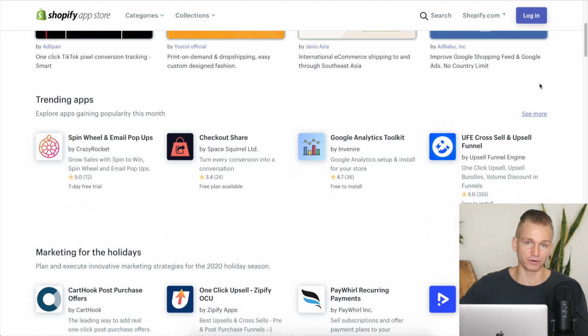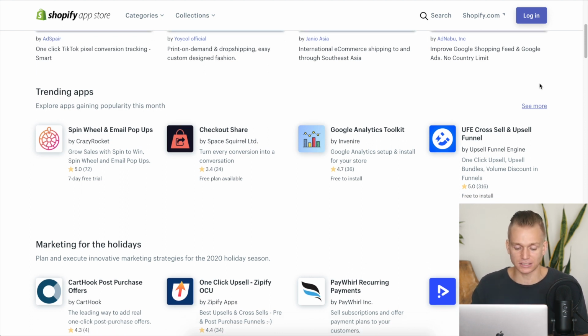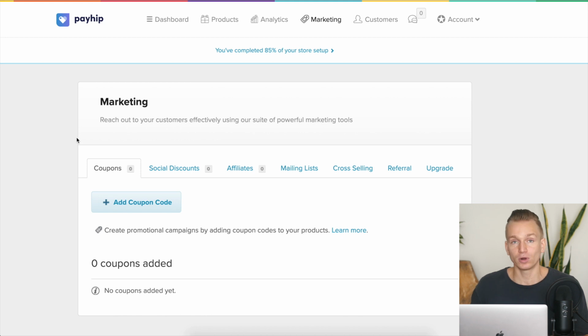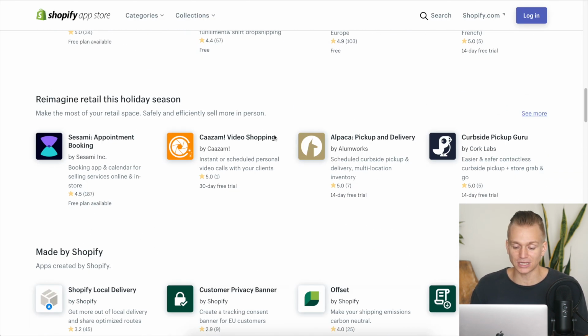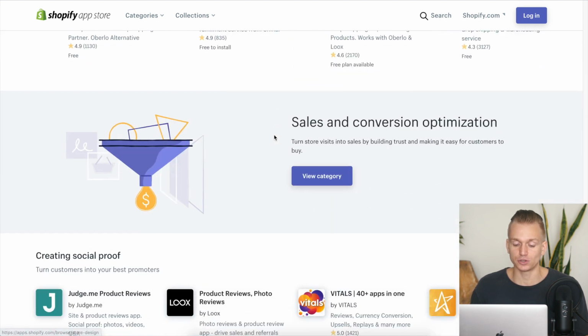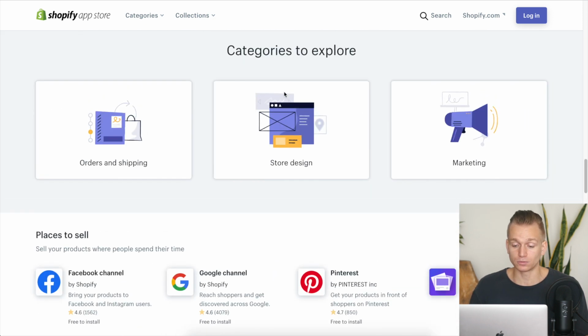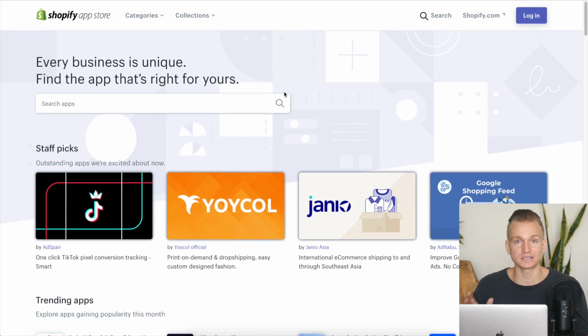And as I said, some of the apps are free. For some, you do need to pay, but it's really nice that they have this option where you can get all of these additional things that can help you generate many more sales. As you can see, you have cart hook, post purchase offers. So again, you have these features that you might not have on Payhip, because on Payhip, when it comes to marketing, you only have these 6-7 features, and that is it. However, when it comes to Shopify, you have a lot of different apps that you can use to help get more traffic, get more sales, and generate more revenue. So that is one big plus for Shopify.